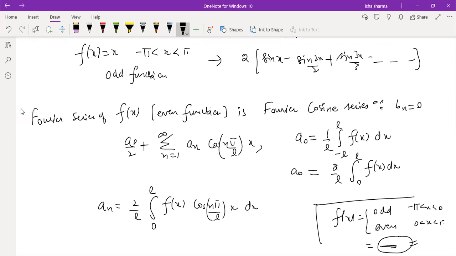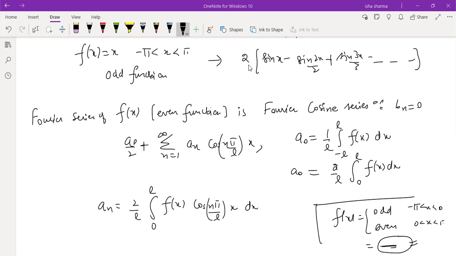So for that function which we just finished, you will check it again after I show you how to do this checking. There are two ways. Graphically we can check, and otherwise also. I'll give you one example and then you do the same thing for the previous example, and you will figure out that that function actually is an even function. That's why its series automatically turned out to be a cosine series, not the sine series, right?